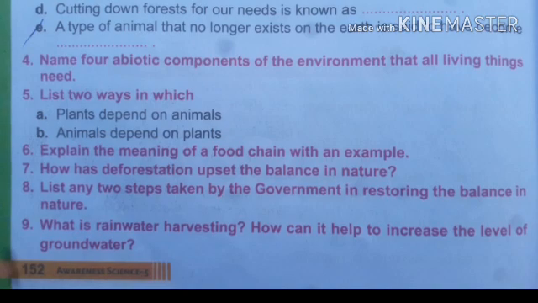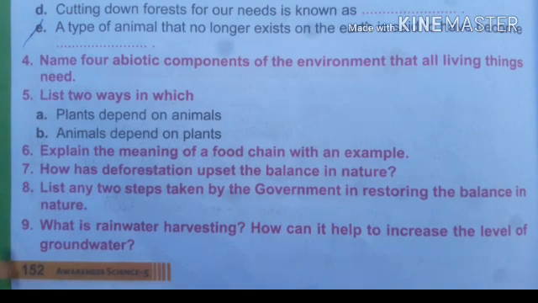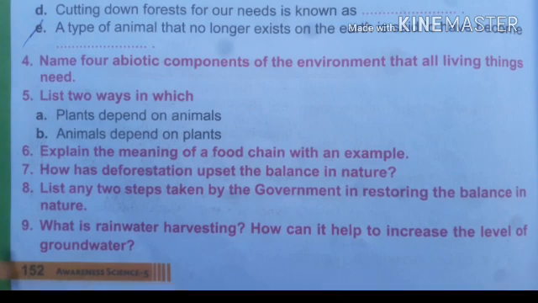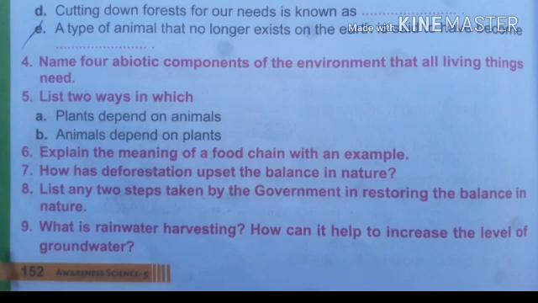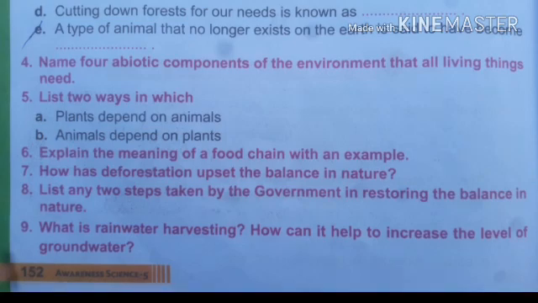List two ways in which plants depend upon animals. Plants depend upon animals for nutrients after their decomposition, which are added to the soil, and plants utilize the carbon dioxide that is released by the animals, and plants depend upon animals for pollination and seed dispersal.